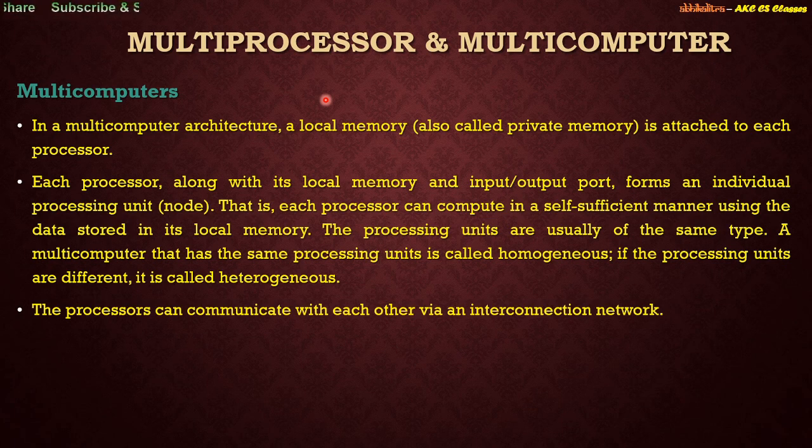Now suppose a particular processor requires two operations. The first one is multiplication and another one is division, and the processing that it can perform on its own is addition, but the task that it has been assigned consists of two operations, multiplication and division. So obviously the processor cannot do the work on its own, so it will communicate to those nodes which are capable of doing the multiplication operation or the division operation, and those nodes will be assigned the particular task, and after they complete the task, the result is returned to the mother processor or the source processor. So in this way the communication is happening.